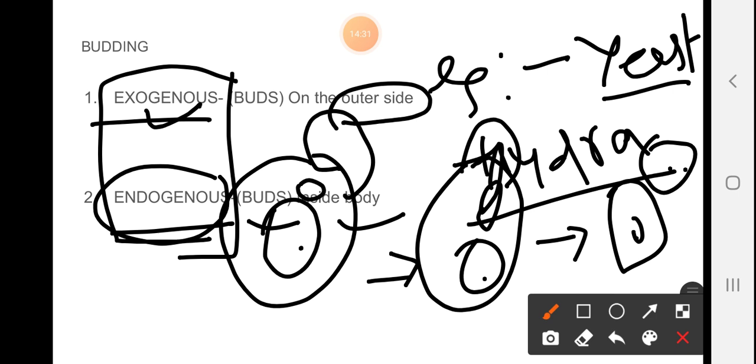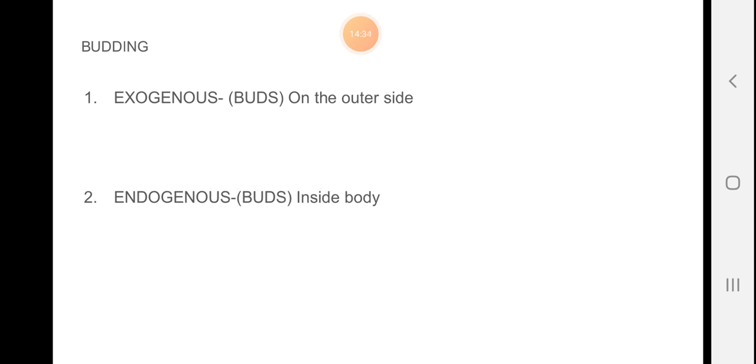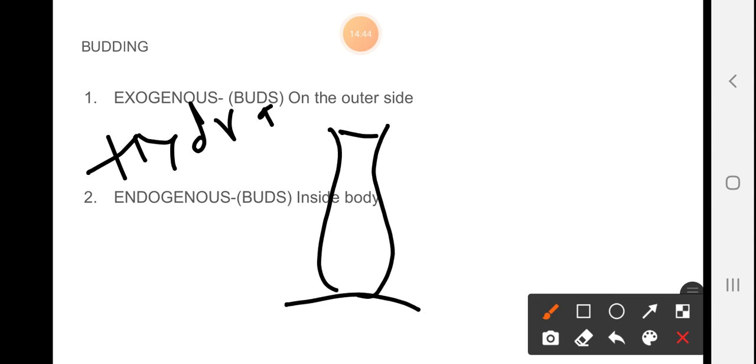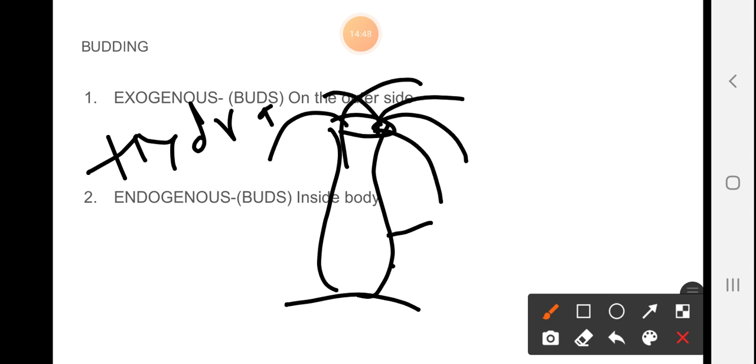Next, the same happens in Hydra. In the case of Hydra, the same division takes place, only the structure is different. The structure is like this, and this one is your tentacles, and the outgrowth is outside the body.